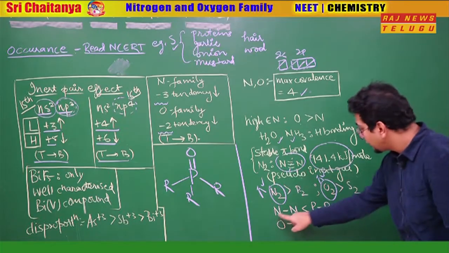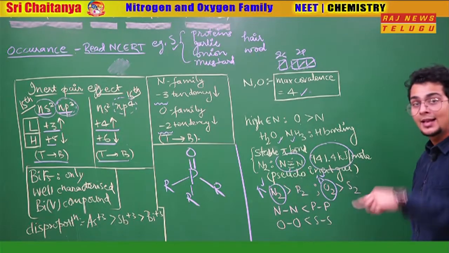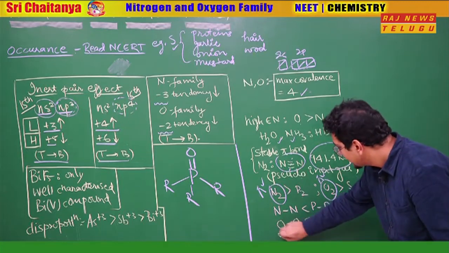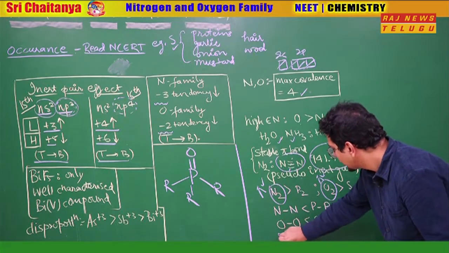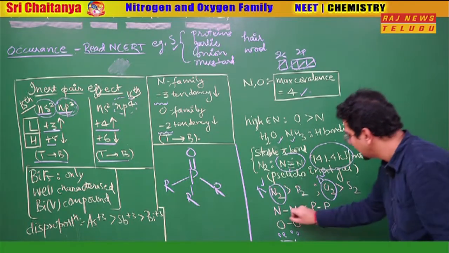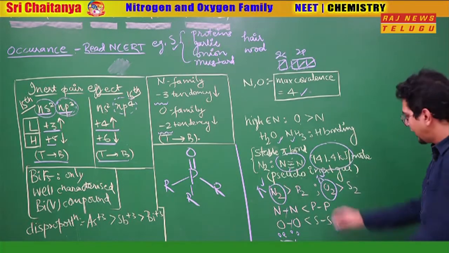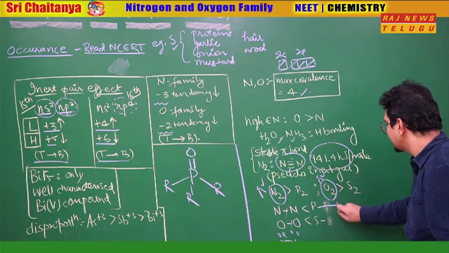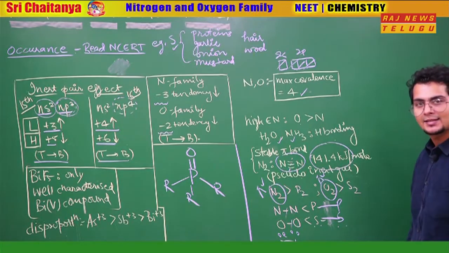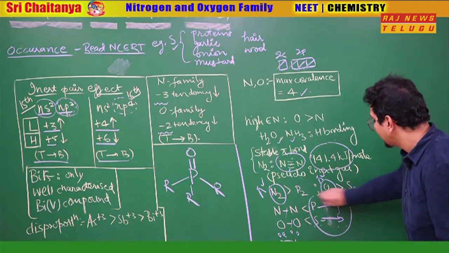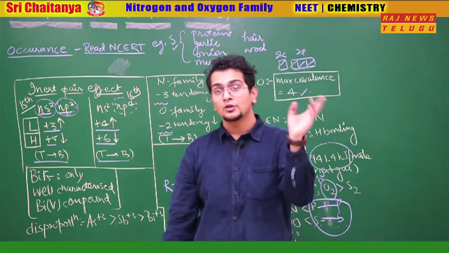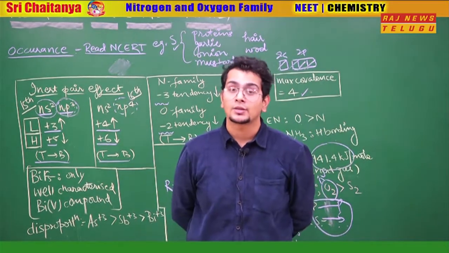But the single bond of nitrogen and the single bond of oxygen are less stable than the single bond of phosphorus and sulfur. Why? Because they are small in size, so repulsion will be more. Because of the small size and more repulsion, it becomes easy to break their bond. Phosphorus and sulfur are big in size, so their lone pairs are far away, so the repulsions will be less. That's why phosphorus and sulfur have more tendency to combine with each other, that is the catenation property. So phosphorus and sulfur have more catenation than oxygen and nitrogen.